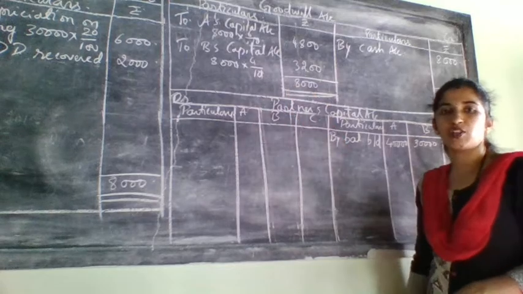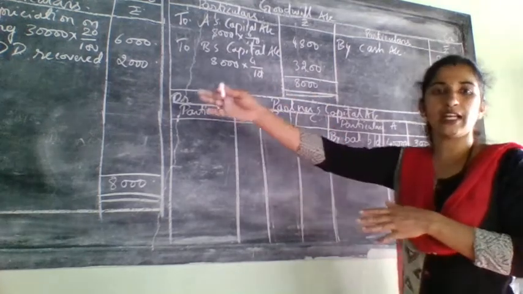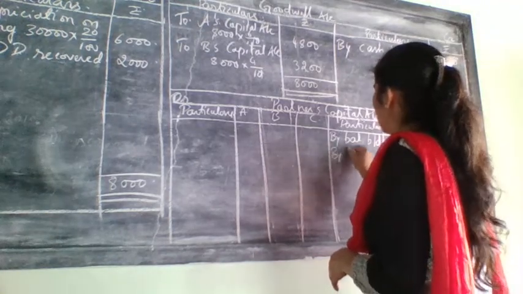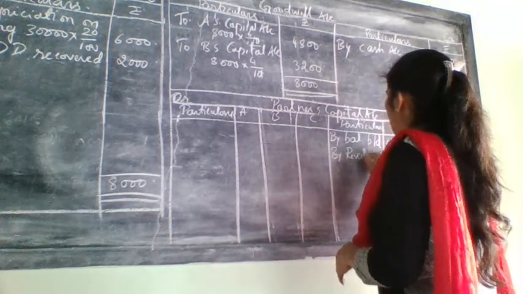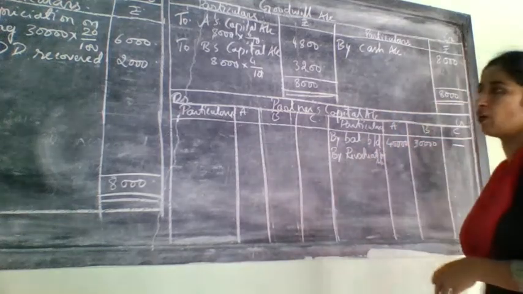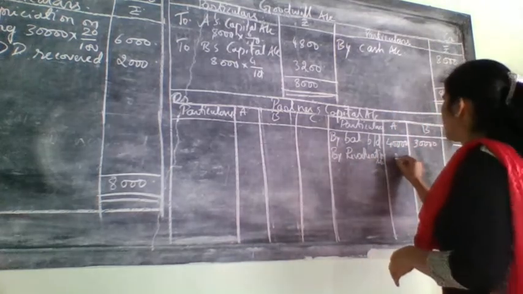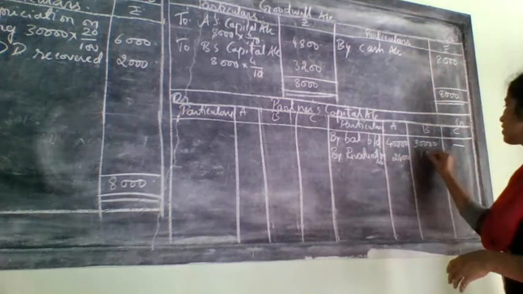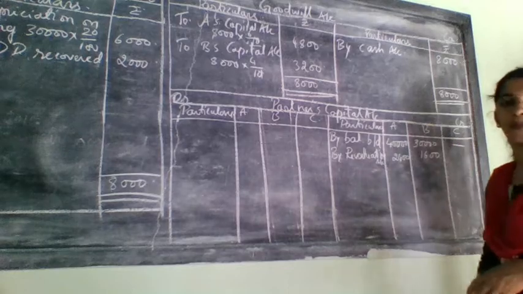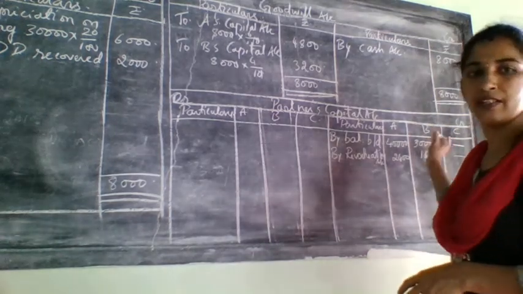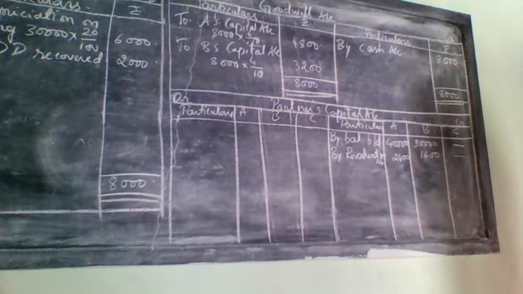Debit side of revaluation account means profit. So there it is debit, means here it will come credit. So here write by revaluation account. By revaluation account, how much did it come? 2,400 for A and 1,600 for B, and this is blank, dash. Why? Because he will not have that entry.